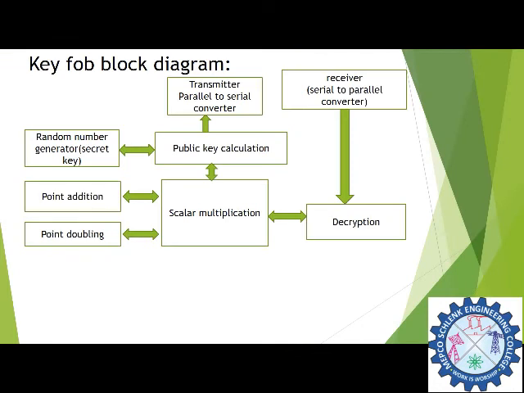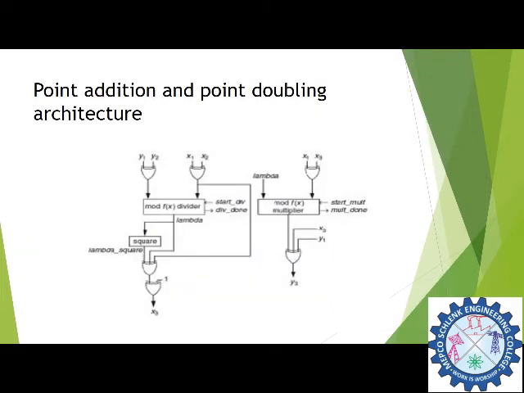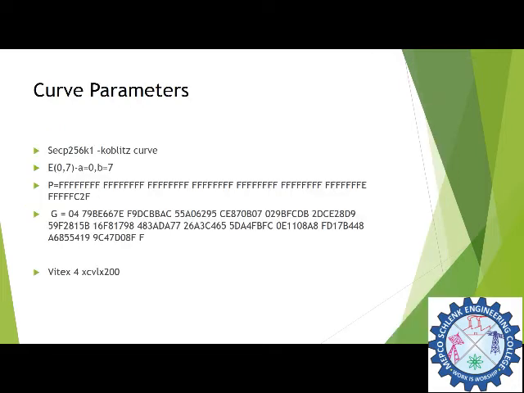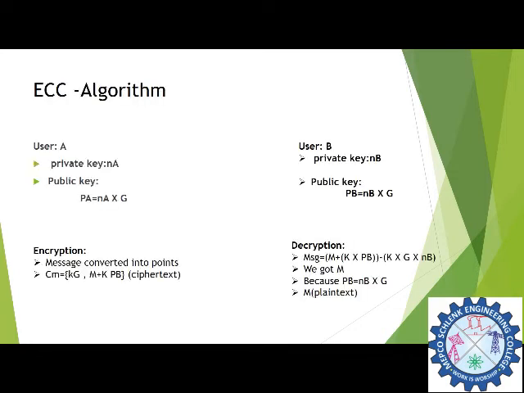These are the modules present in the key fob and the modules present in the car. These are the architectures for point addition and point doubling, and the architecture for left shift and register adder. These are the parameters we are currently using in our proposed ECC system, the software and hardware we are using, and the algorithm we are using.